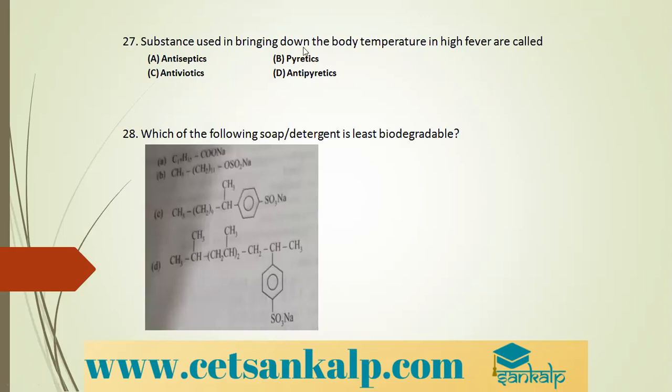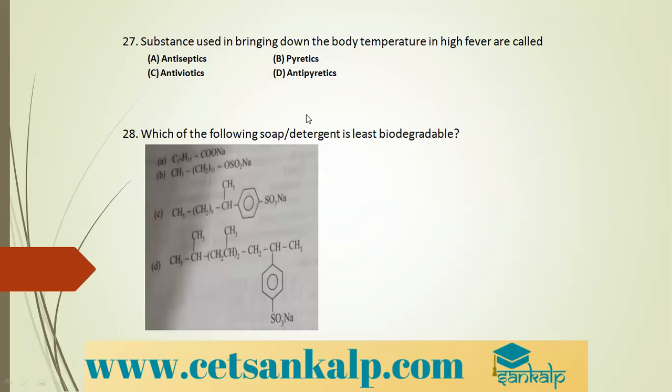Substances which are used in bringing down the body temperature in high fever are called what? What are those substances called? They are called antipyretics. Antipyretics are used to bring down the body temperature in high fever.